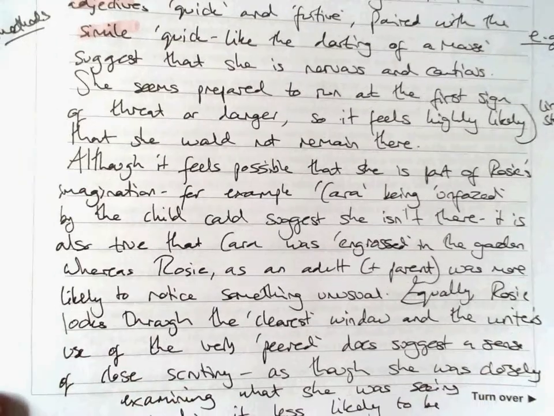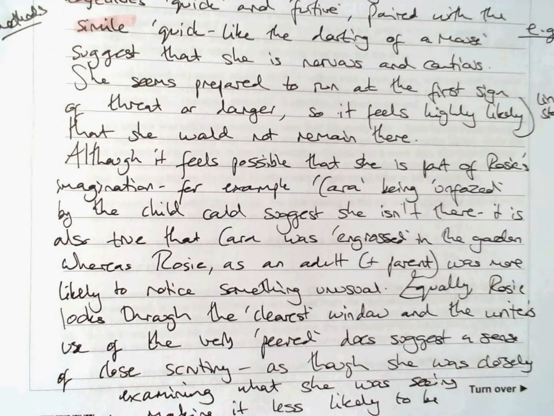Okay, in this response, which would only be half a response really, I wanted to think about that second bit, 'no doubt that she's just part of Rosie's imagination', because I think there is doubt there.